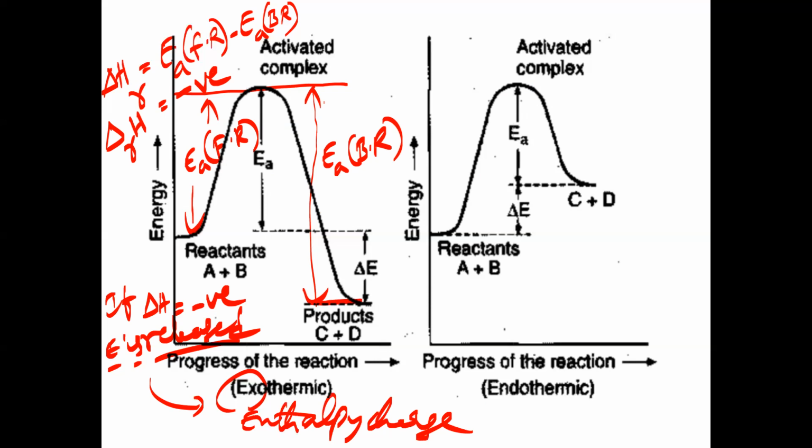Enthalpy of reaction means the total enthalpy change of the reaction mixture, called enthalpy change, given as delta H. And one more thing we take is delta H equals enthalpy final minus enthalpy initial.